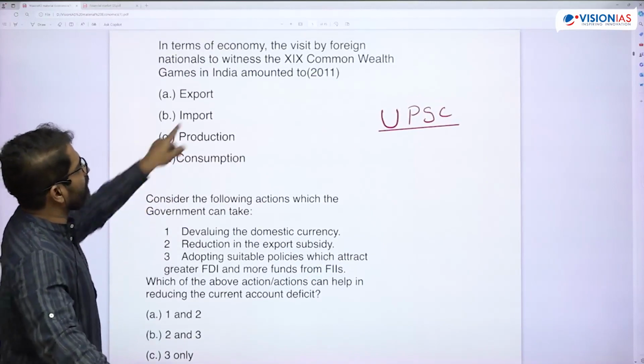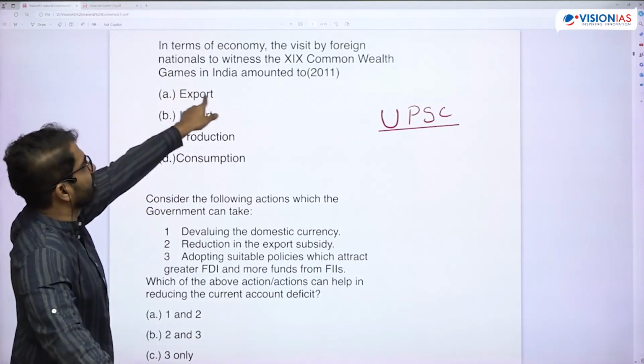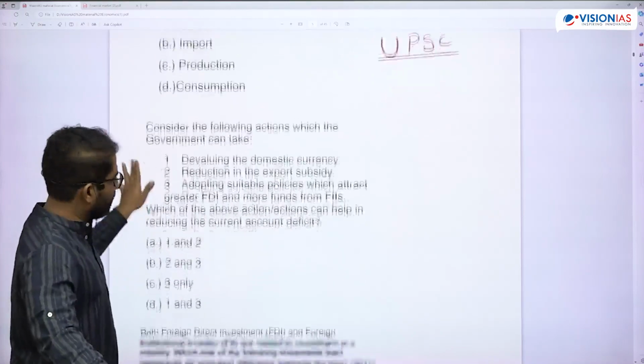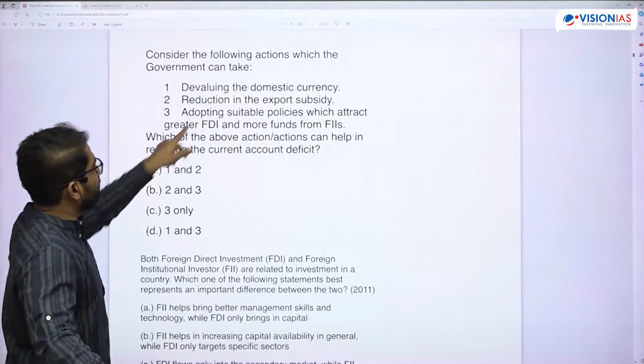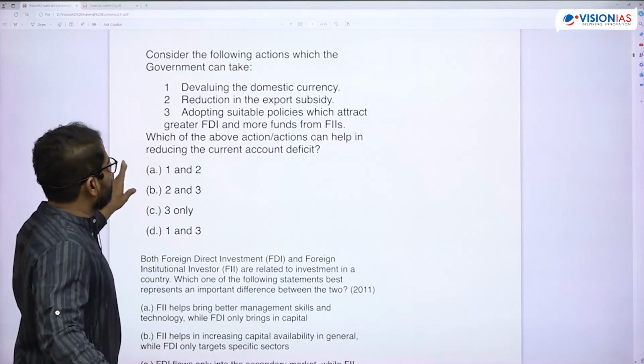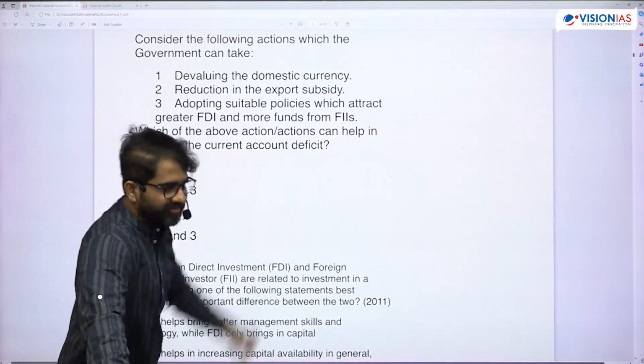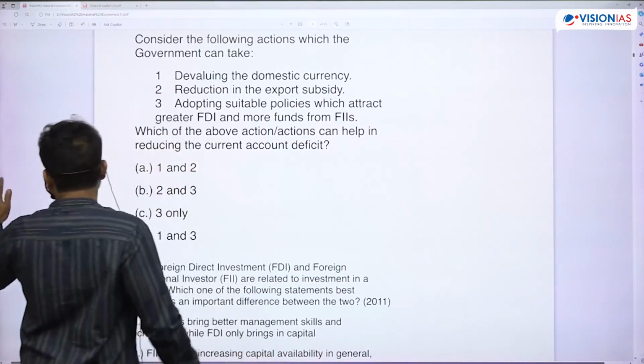So here, in terms of economy: visit by a foreign national to witness some Commonwealth Games in India, 2011. Export, you know this already, we've talked about this. Consider the following actions which government can take. Which of the above actions can help in reducing the current account deficit? Okay, now see here.